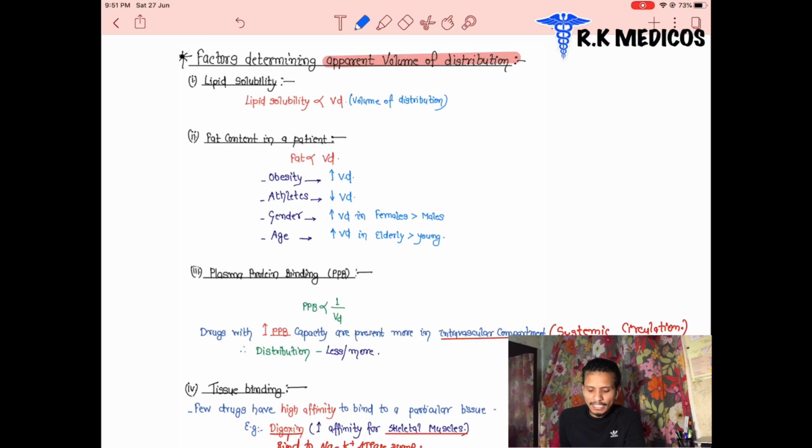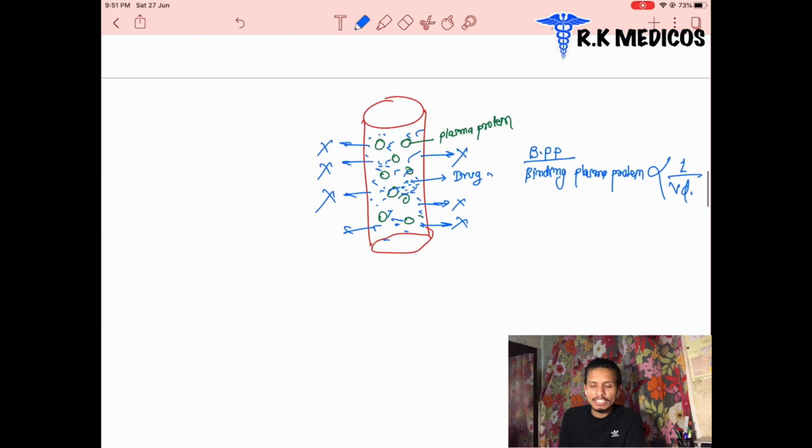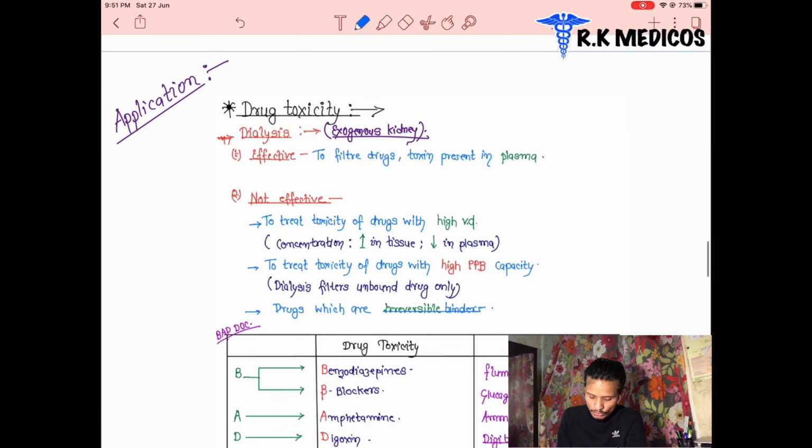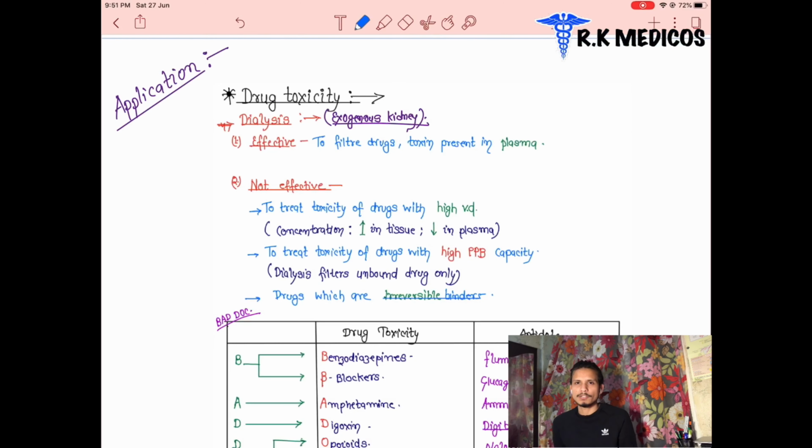And the factors that determine the apparent volume of distribution, we know the four: lipid solubility, fat content, plasma protein, and tissue binding. Next we discuss drug toxicity. What is the application of it? We are discussing now the volume of distribution in our body. What happened to the volume of distribution?